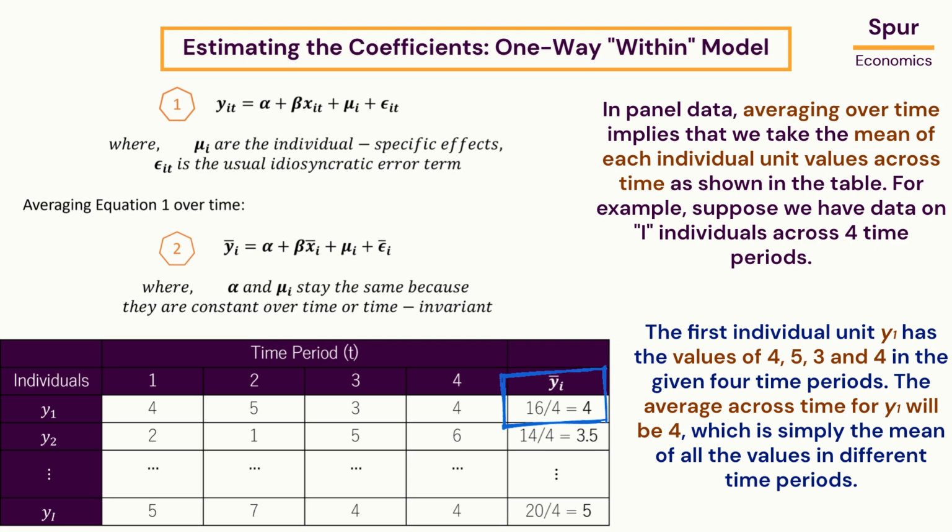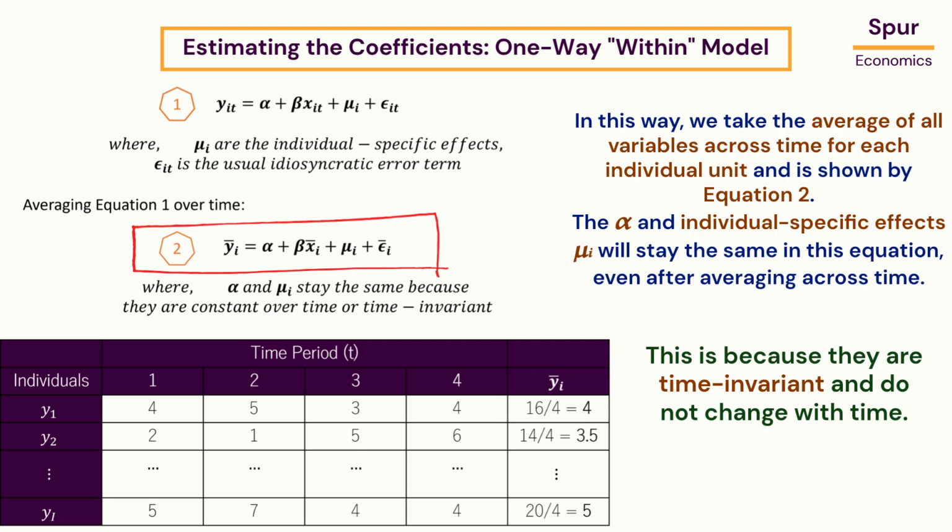The average across time for y1 will be 4, which is simply the mean of all the values in different time periods. In this way, we take the average of all variables across time for each individual unit and is shown by equation 2. The alpha and individual specific effects, μi, will stay the same in this equation even after averaging across time. This is because they are time invariant and do not change with time.